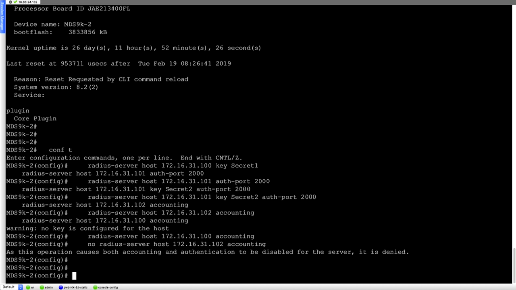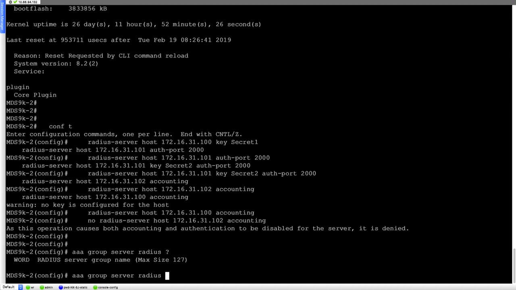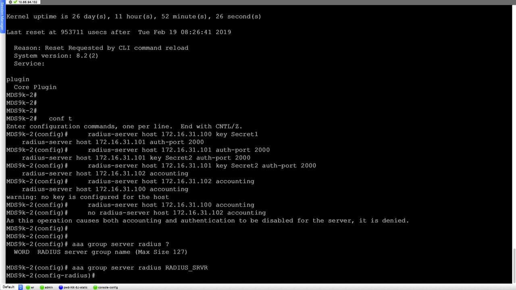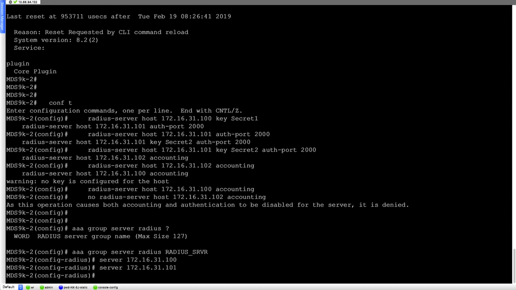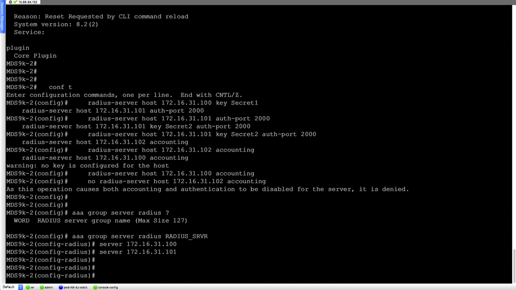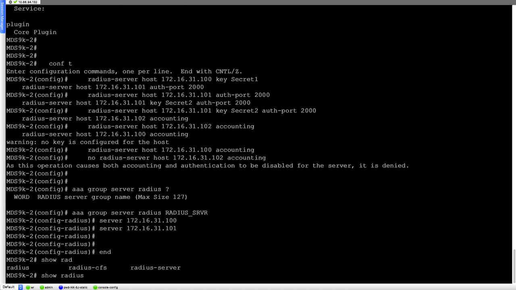So we go under the AAA configuration and say AAA group server radius, and I can say the group name as radius server, and under this I can define the servers as 172.168.31.100, and server 172.168.31.101, and after that I can run the command